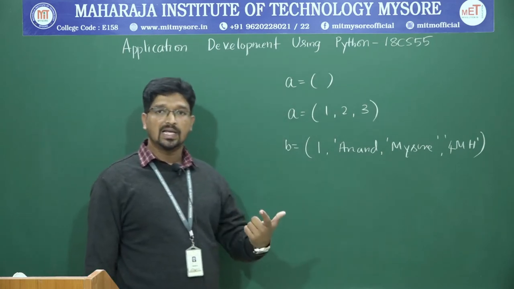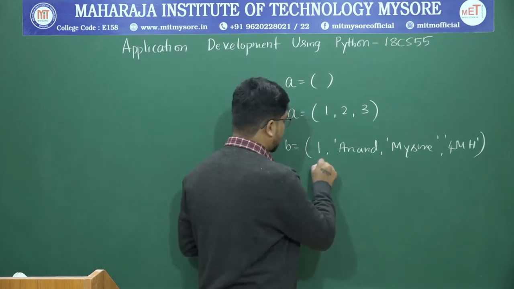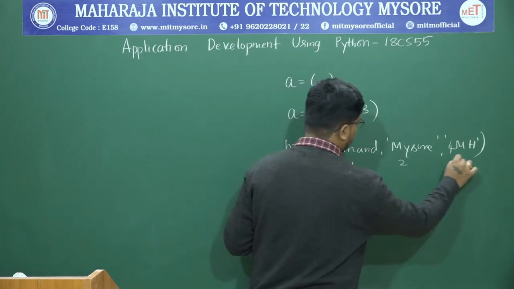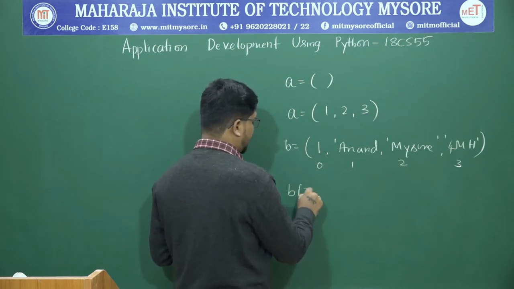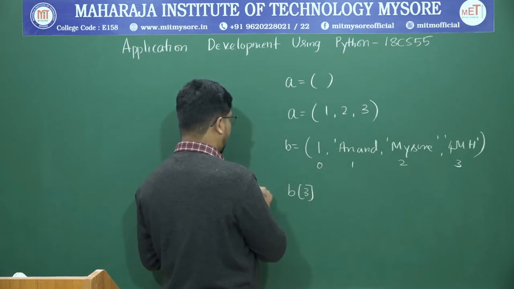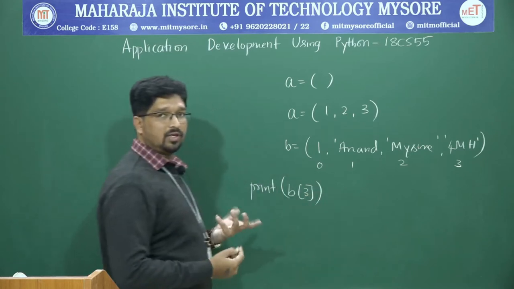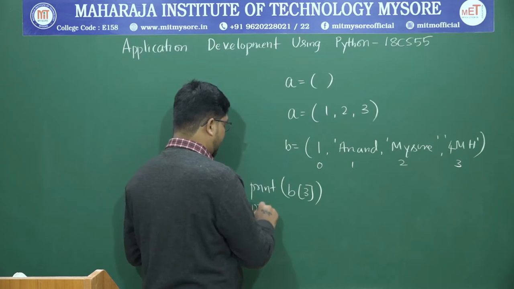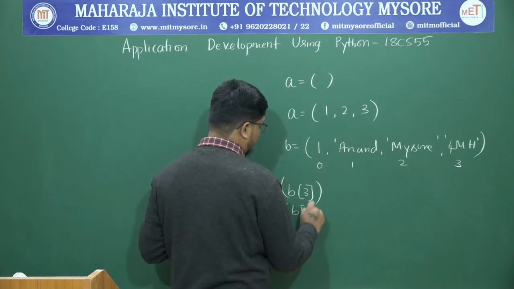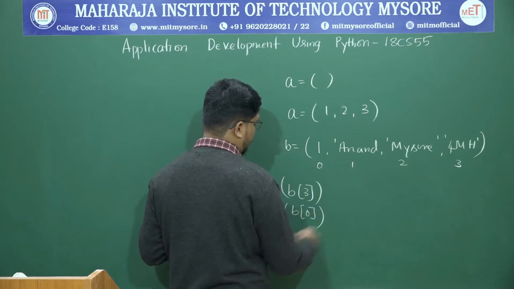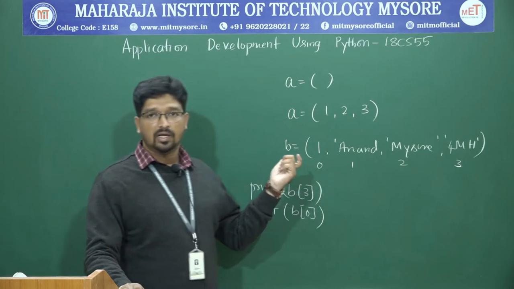And how do you access an element of a tuple? Again, it is based on index values. So this is 0, 1, 2, 3. If you want to access B of 3, you can simply access it. If you say print of B of 3, you will get it easily. Same with print of B of 0. So easily you will get the elements. So this is how we write tuples.